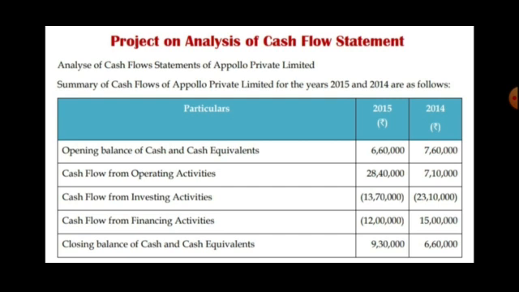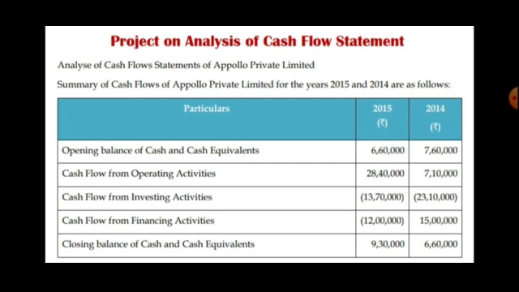And you can see in 2014 the opening balance is 7,60,000 and the closing balance is 6,60,000. Same way in 2015 the opening balance is 6,60,000 and closing balance is 9,30,000. So they have utilized the cash in a very different manner, where the maximum they have used in operating activity and to a certain extent they have used in financing and investing activity.